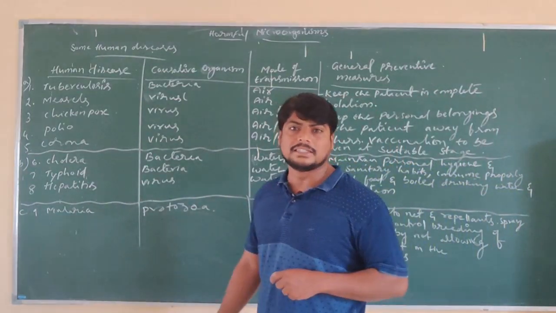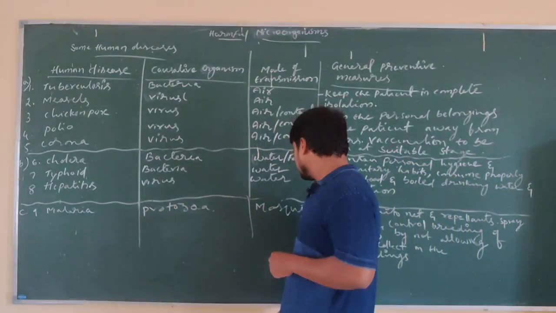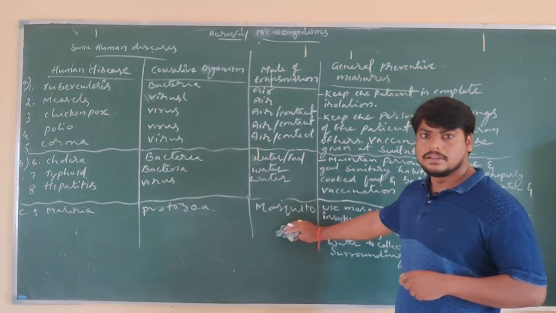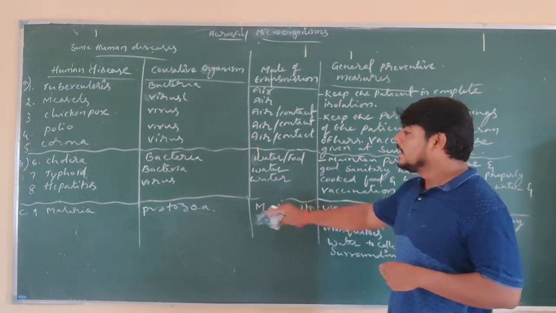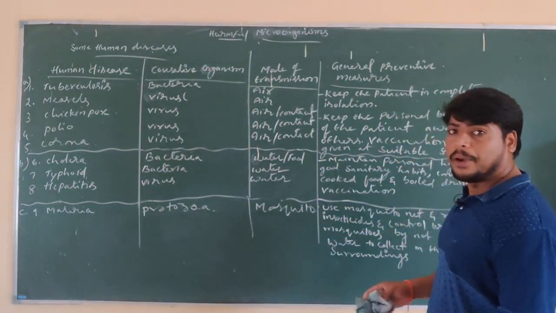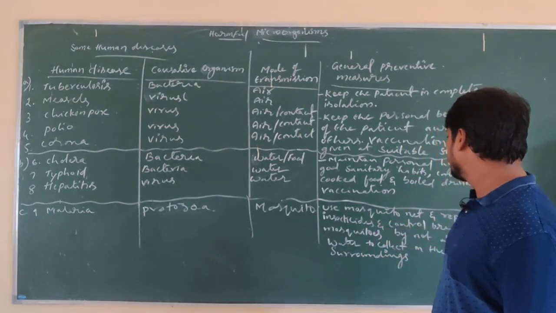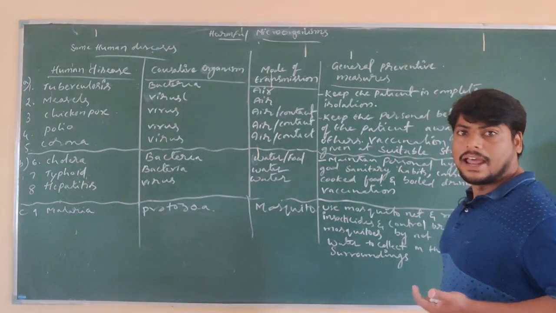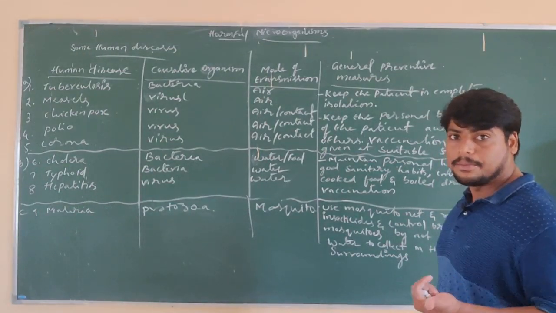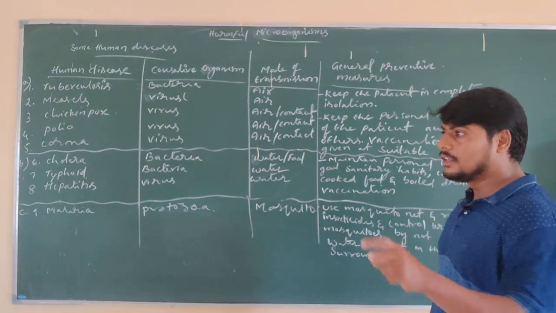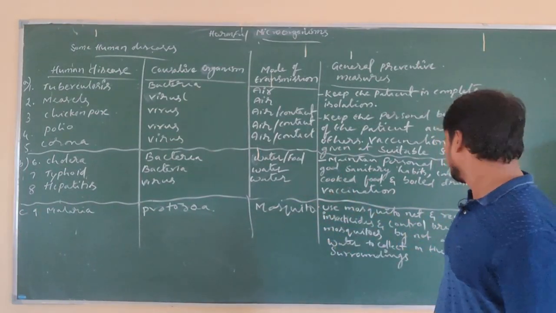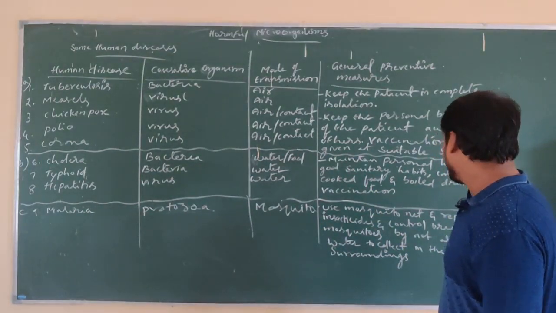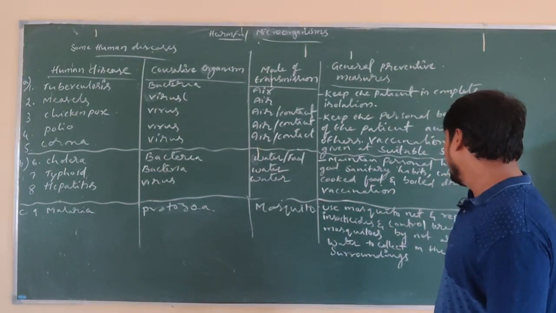Malaria is a protozoan disease which is transferred by mosquitoes. The Anopheles mosquito transfers these protozoa. The precaution we have to follow for this is to use a mosquito net, and repellents so that insects do not enter the house. We use precautions like repellents and nets. And we have to spray insecticides,